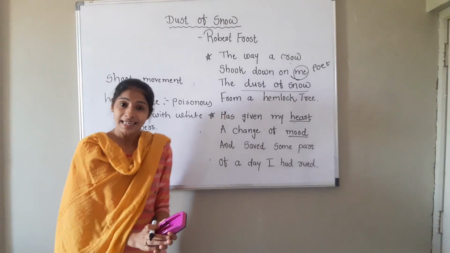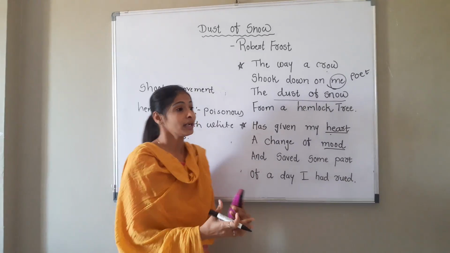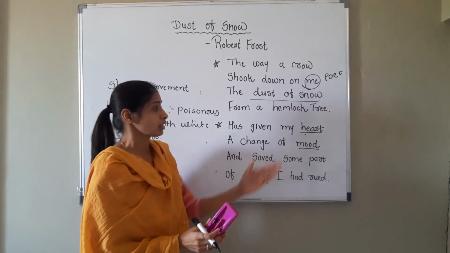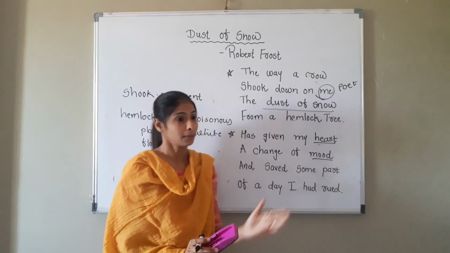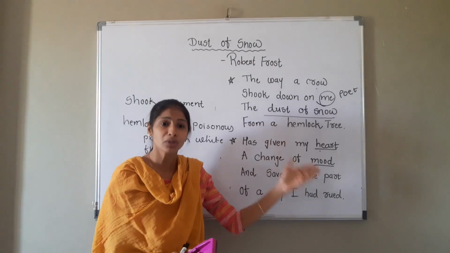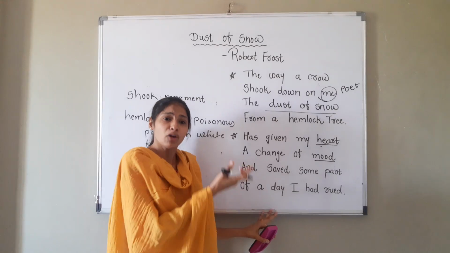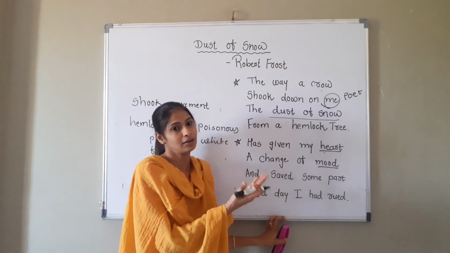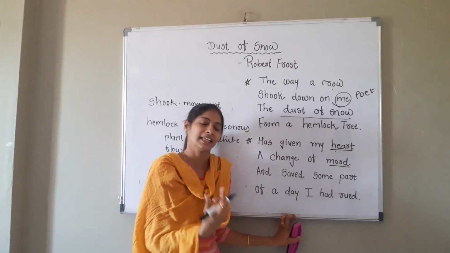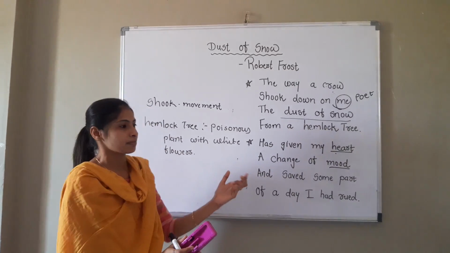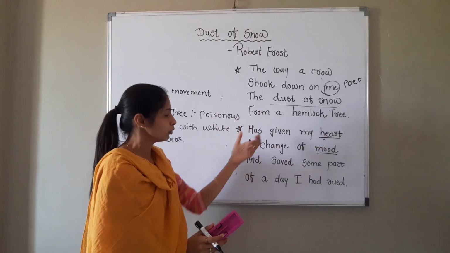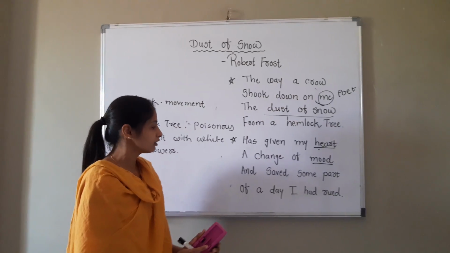We can say that at last what the poet says is, generally we think that the crow and the hemlock tree are a negative reference, but the poet has portrayed it very beautifully and said that these two inauspicious things can also bring joy and happiness in our life. Right? So this is the small explanation of a small poem written by Robert Frost.